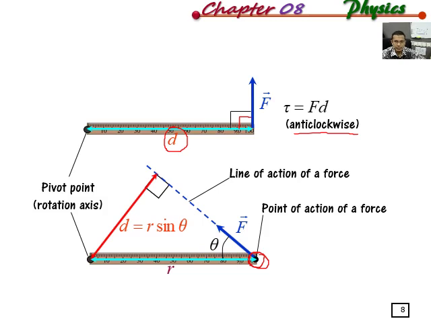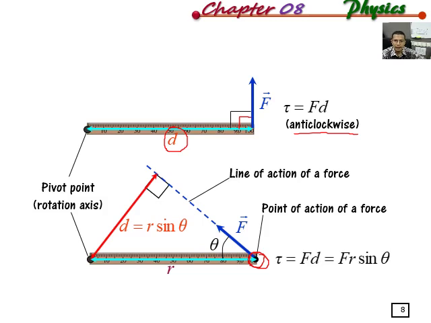If you look here, this line r, the line of action of force, and the d line form a right angle triangle. r is the hypotenuse, and d is opposite. So I can write d as r sine theta, because opposite divided by hypotenuse gives sine of this angle theta, so d equals r sine theta.